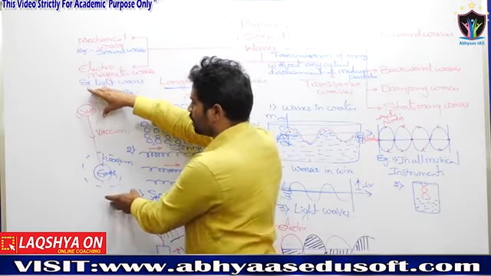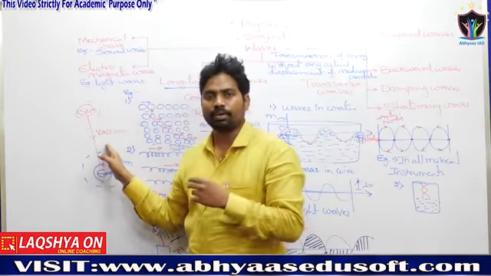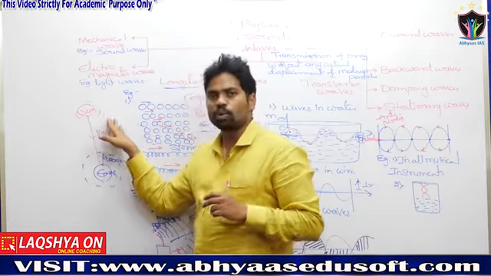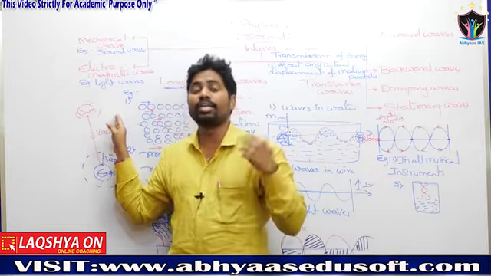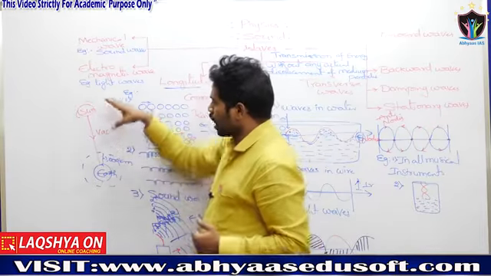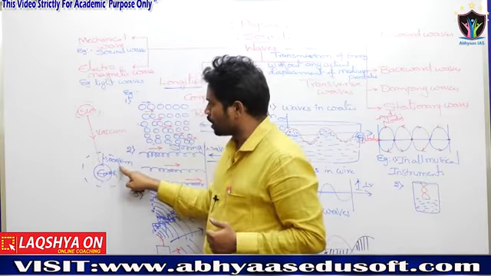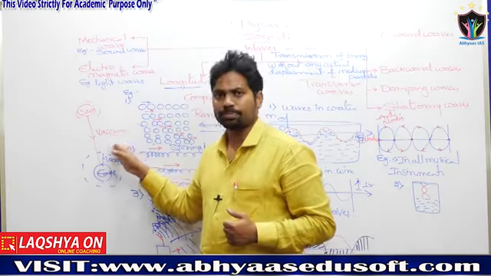Between the sun and the earth there is a distance of 150 million kilometers, that is 15 crores of kilometers, approximately 149.7 million kilometers. Now 1000 kilometers of atmosphere is there, and outside the atmosphere is vacuum.